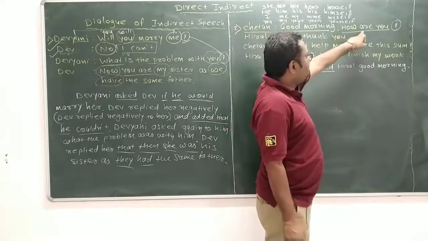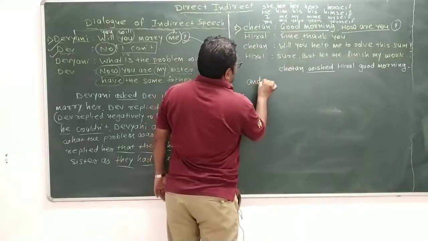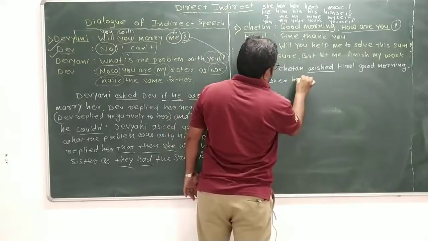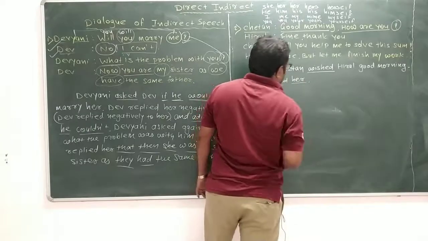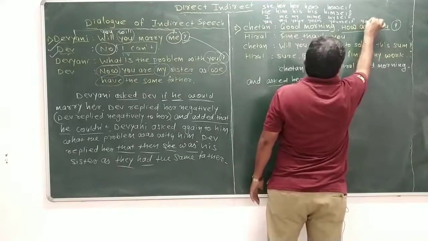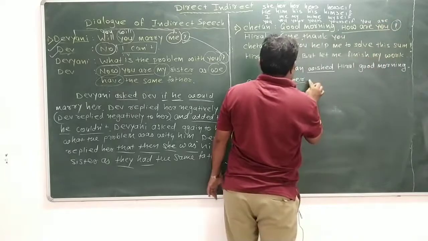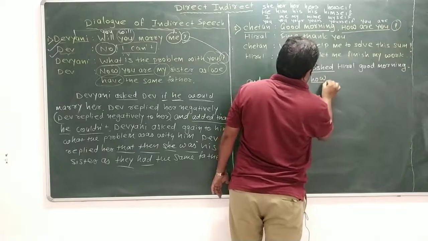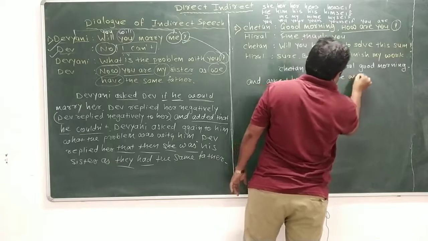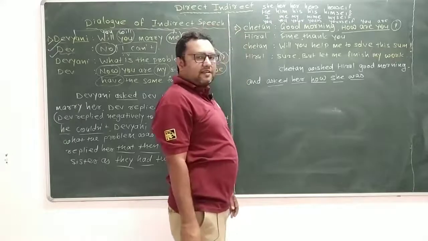Now that is the full stop, and another sentence begins. So, and question mark. So ask to whom? Hiral. Hiral means her, and ask her how are you. So you can make an affirmative sentence. So how you are. Okay, so first of all, and asked her how you means Hiral. Hiral means she. How she was. That is the first sentence is over.